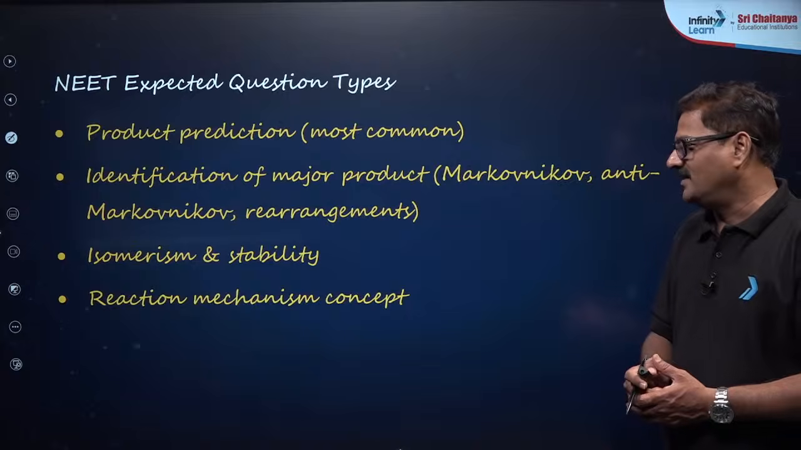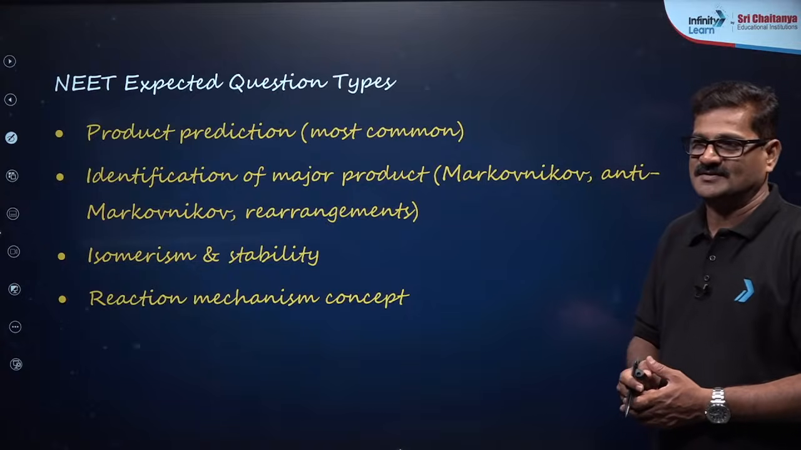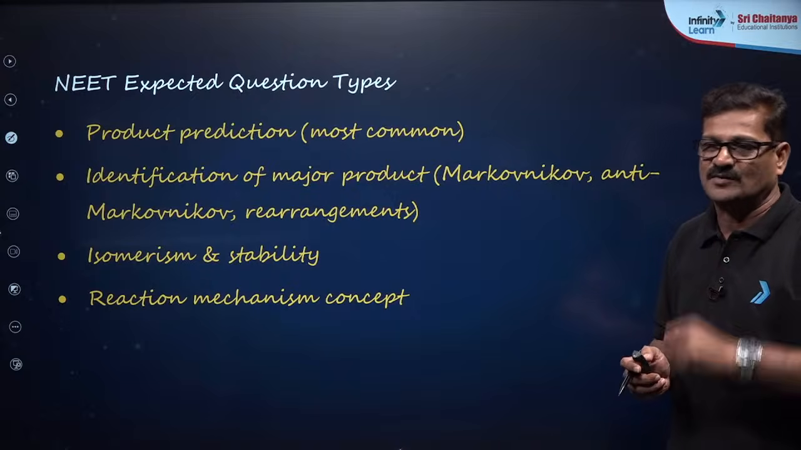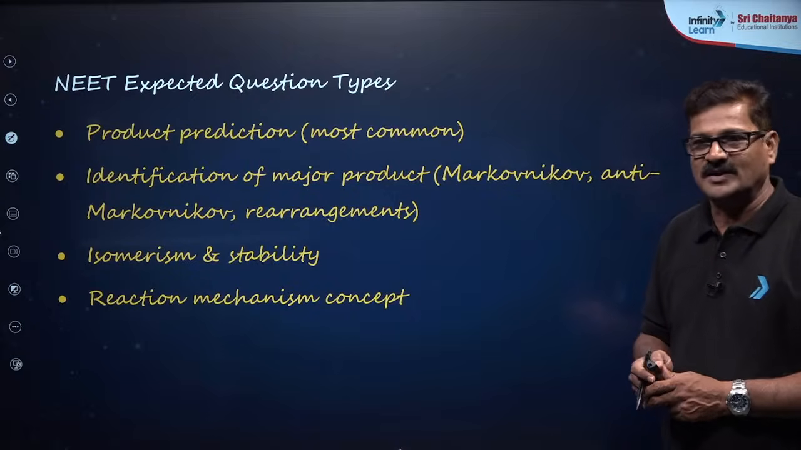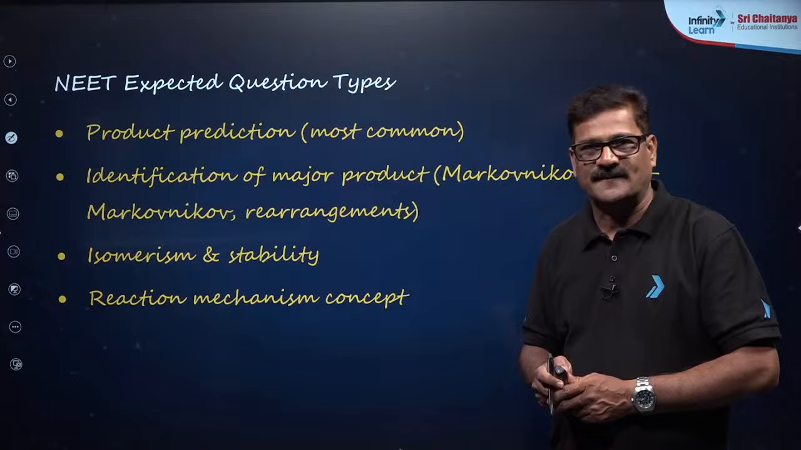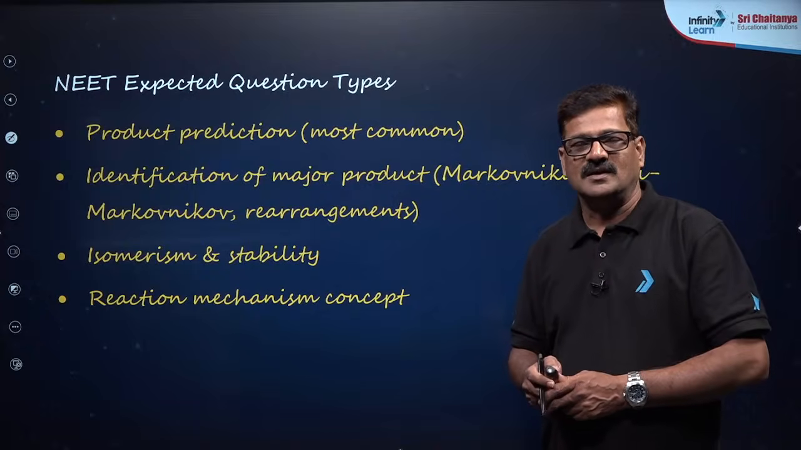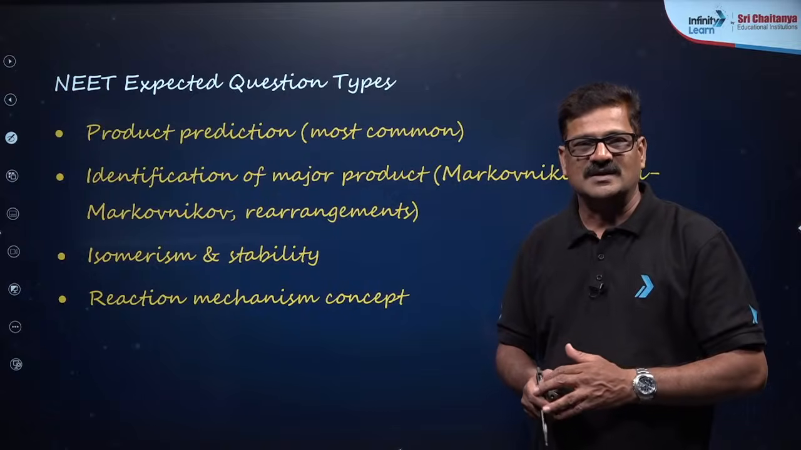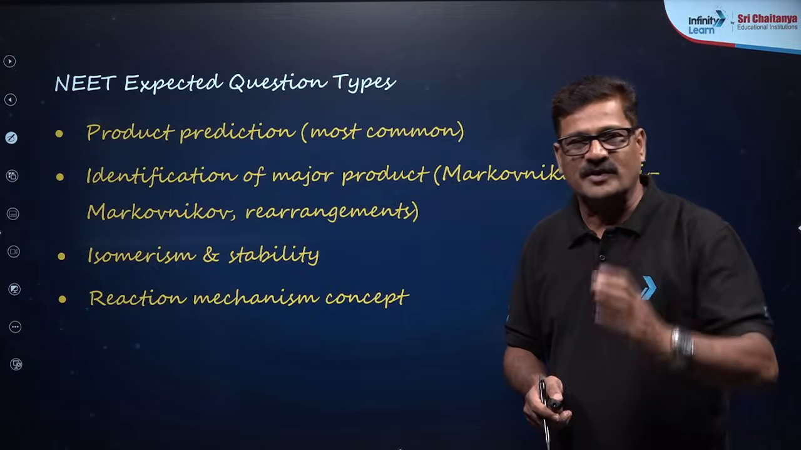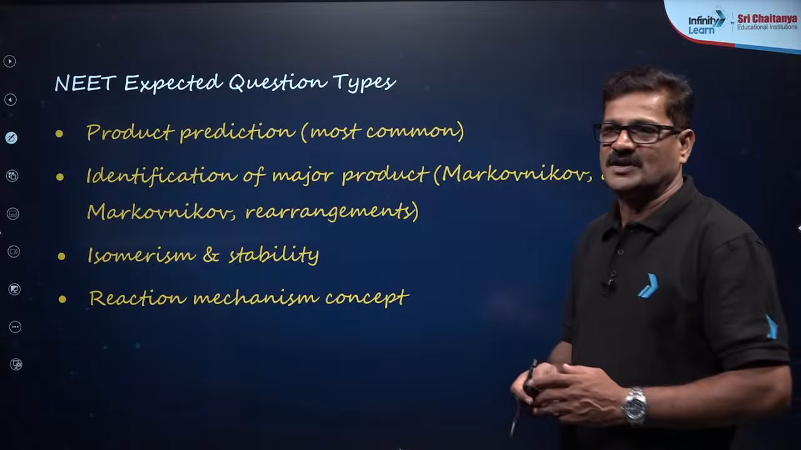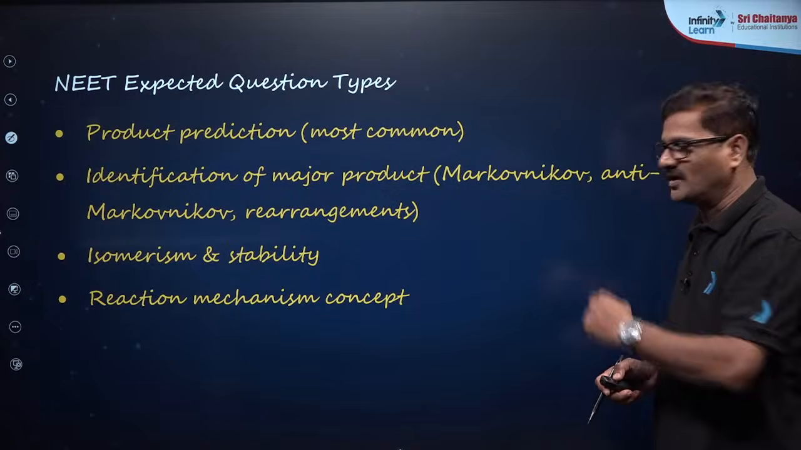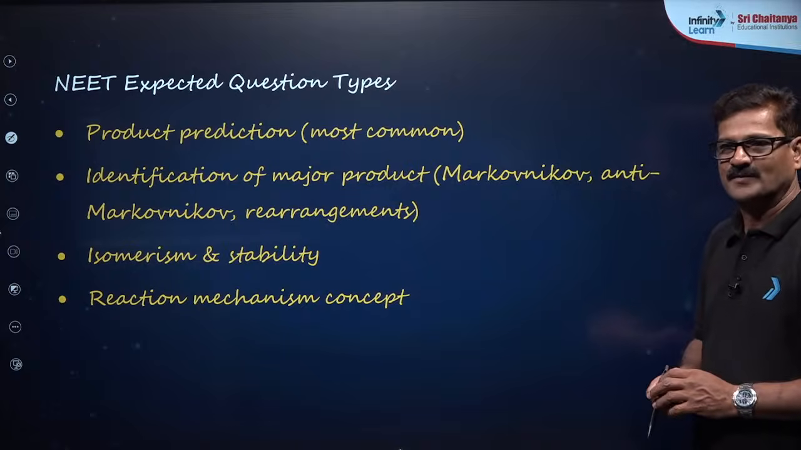And reaction mechanism concept. Which of the following is an electrophile in this reaction, in electrophilic aromatic substitution? Which of the following is the major product if rearrangement takes place? And all isomeric structures you have to take. That can be given if you know the reaction mechanism in well-versed way.